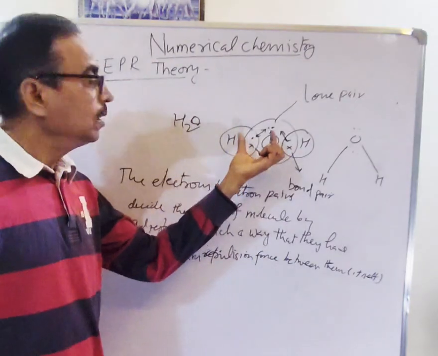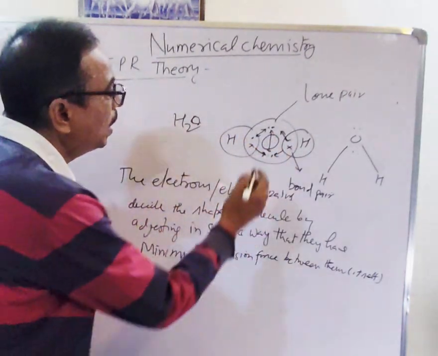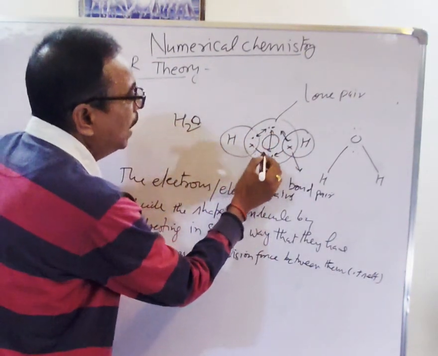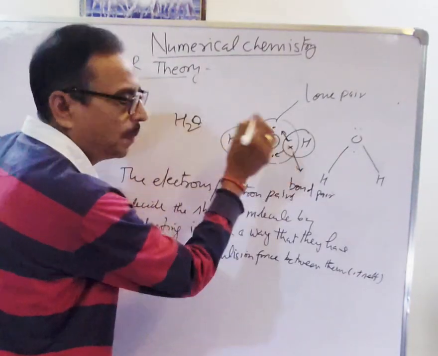This is the shape. So here this electron pair repels this, and this also repels this.